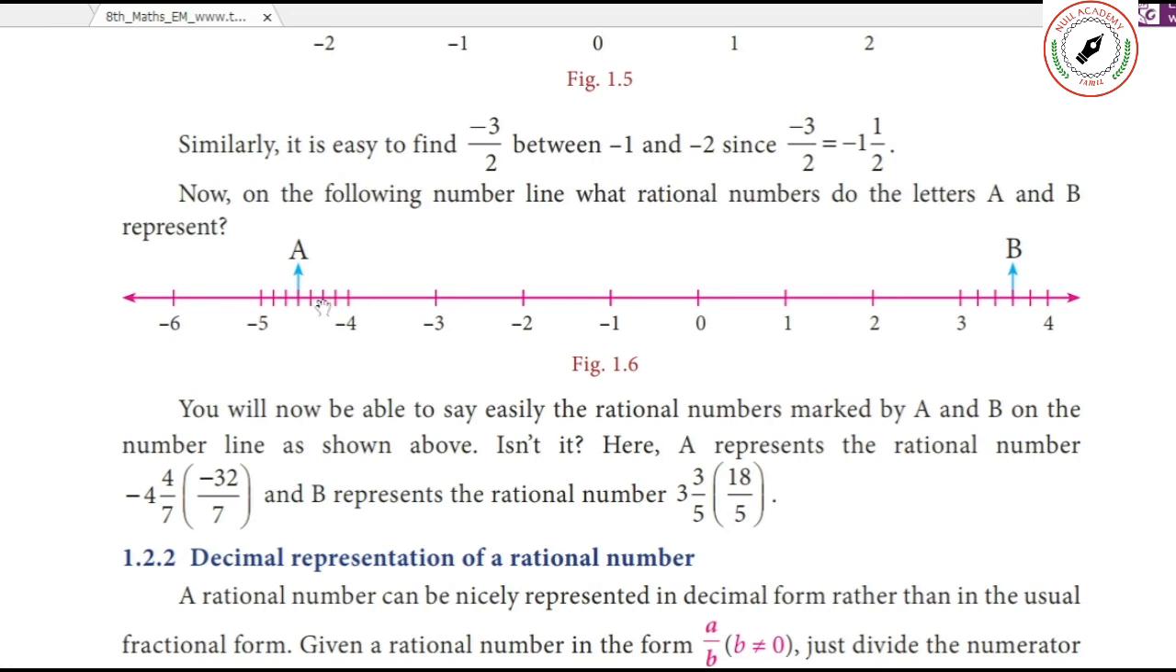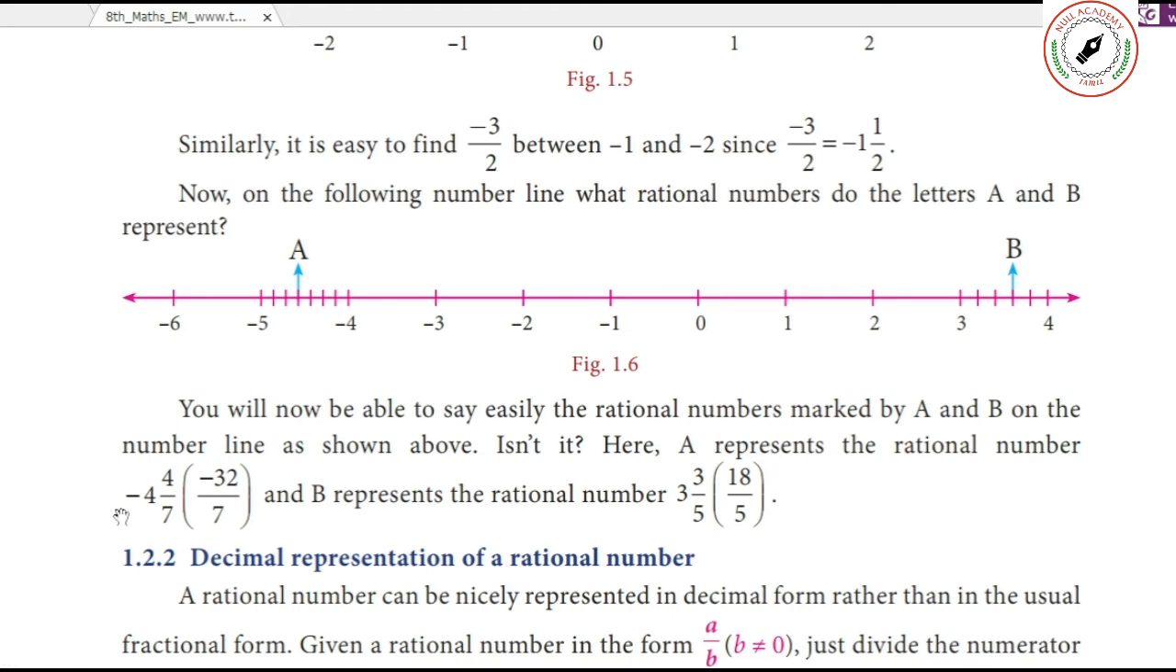Then what is A? Just see here, A: -1, -2, -3, -4. It is beyond -4. Then how many parts is it divided into? 1, 2, 3, 4, 5, 6, 7. So below is 7, the denominator is 7. At what point is it marked? 1, 2, 3, 4. So it is -4, 4 by 7.